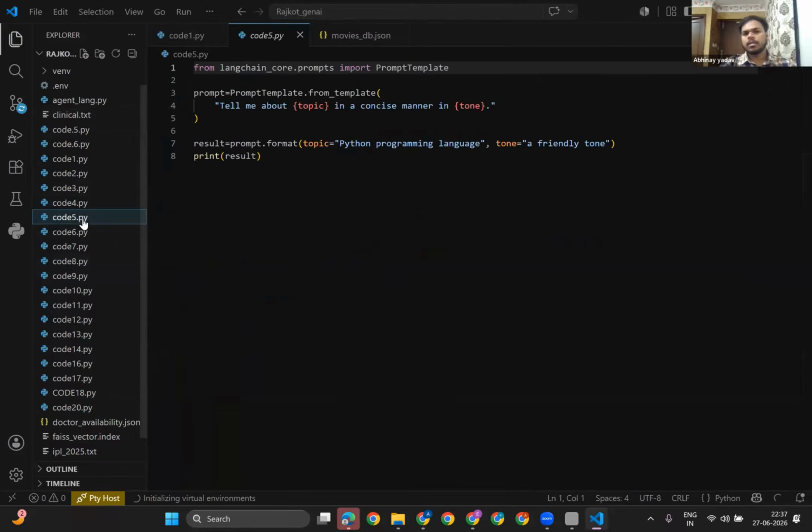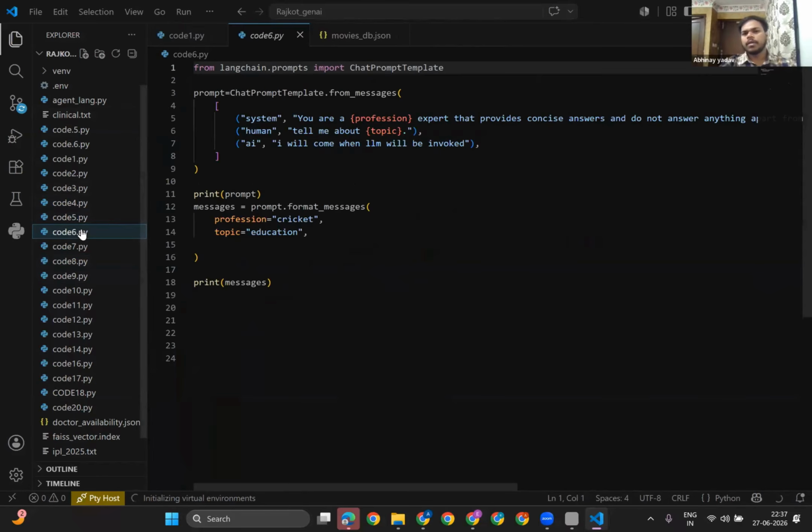So this is the very basic prompt template. We have different prompt templates, chat prompt templates. See, you are the professional expert that this and this, right? I hope you're getting my point. And you can even give an example as well, that okay, you should answer in this particular flow, right? Okay.